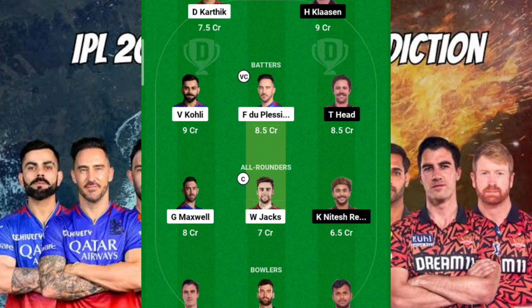So here I'm expecting a very good knock from Will Jacks, as well as a very good, consistent batting order with respect to Faf du Plessis. So that's the reason I have kept him as my vice captain.